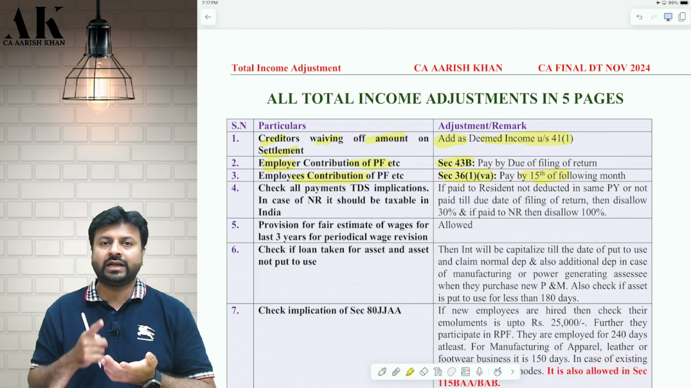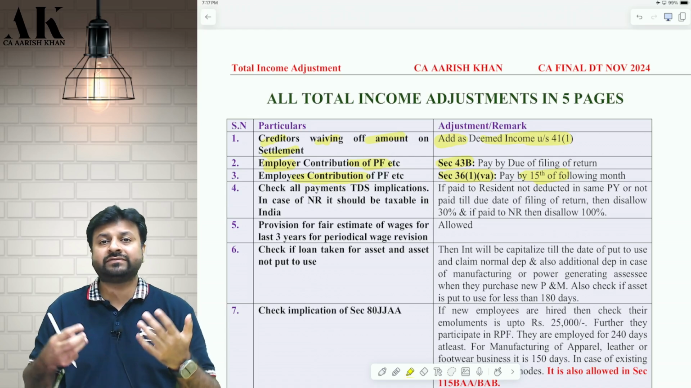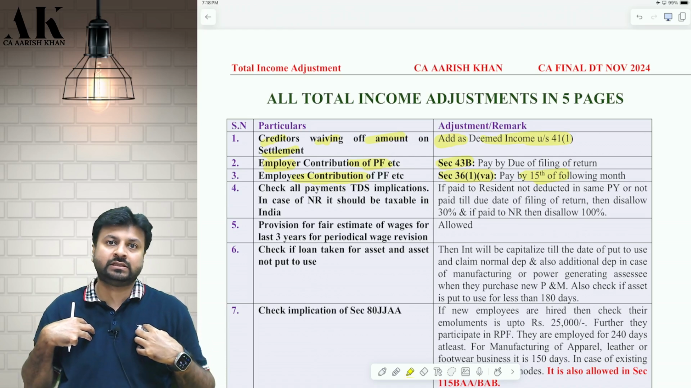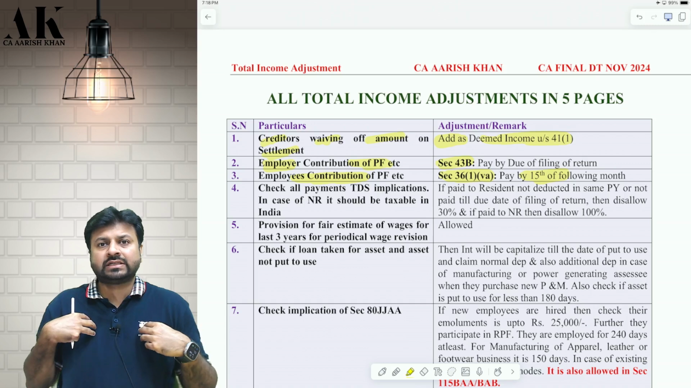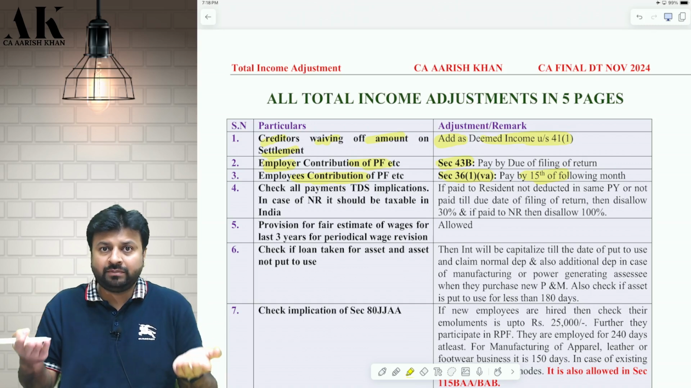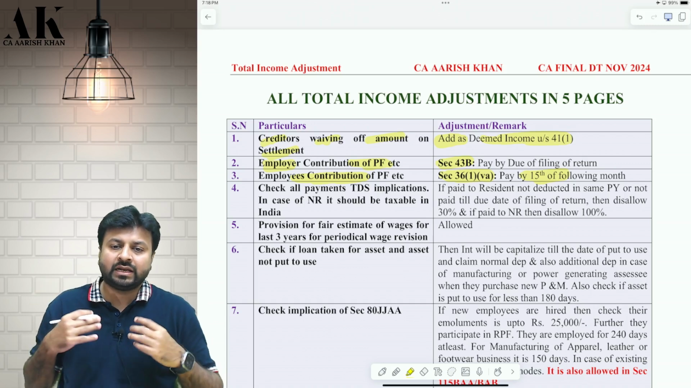As you all might be knowing that employees contribution is first considered as an income of the assessee. When I deduct the employee contribution, it is first considered as my income, and then if I pay by 15th of the following month, it is allowed as a deduction.